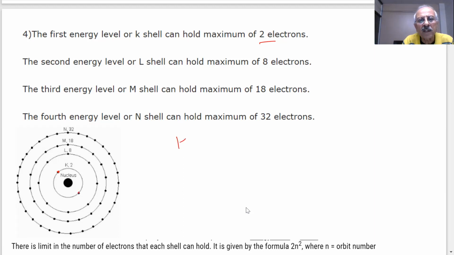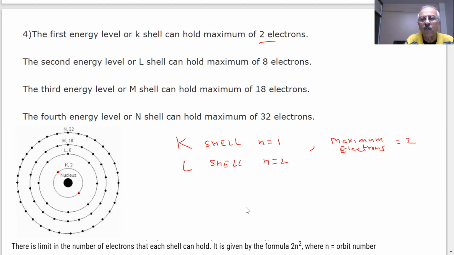So you are saying that K shell, n equal to 1. How many electrons maximum? Maximum number of electrons is 2. If I say L shell, n is equal to 2, what is the maximum number of electrons?